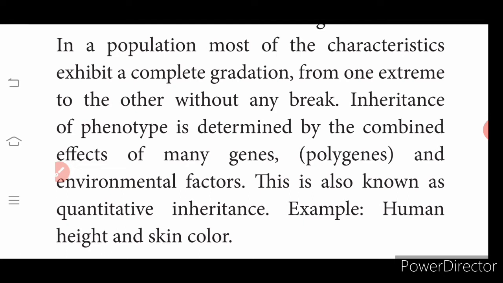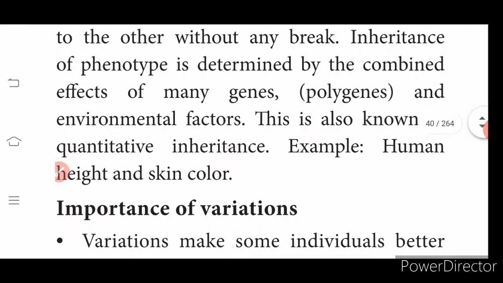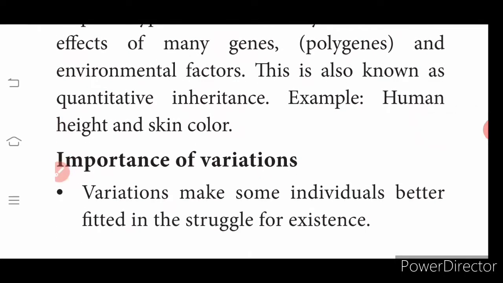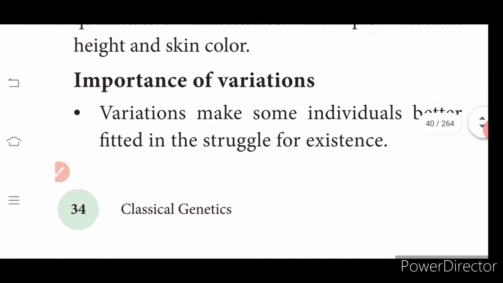Inheritance of the phenotype is determined by the combined effect of many genes. As I told you, one character being controlled by several genes is called polygene. This is also known as quantitative inheritance. Examples are human height and skin color.